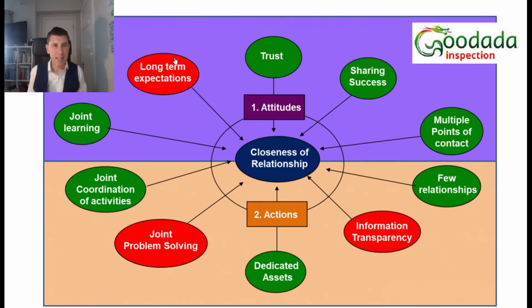In my second example, what we have here is an assessment of a customer's relationship with a key supplier. And what they've done is they've gone through again the 10 different sections and put the color codes to it. And here we see a slightly different story. We see that 7 out of the 10 sections are in green. So therefore, that customer feels they've got a really good, strong, converging relationship with that supplier.